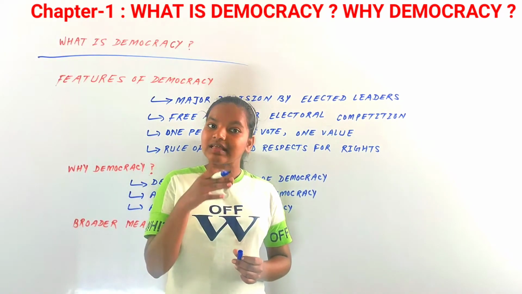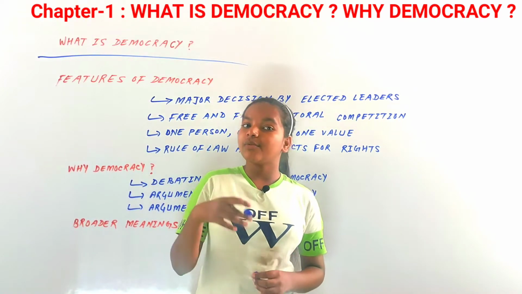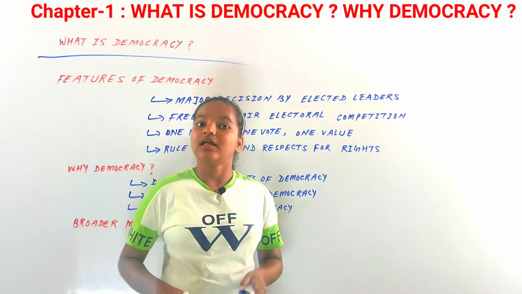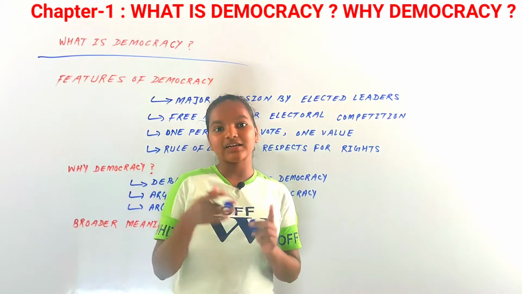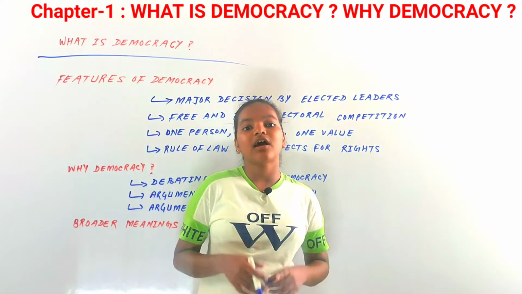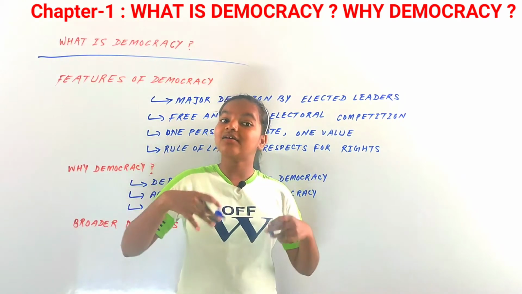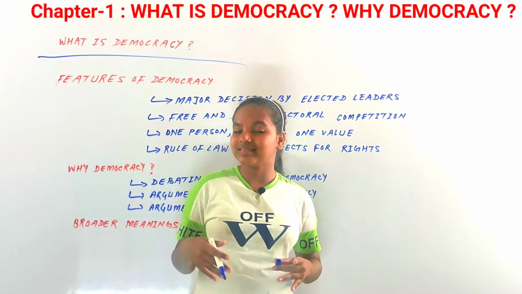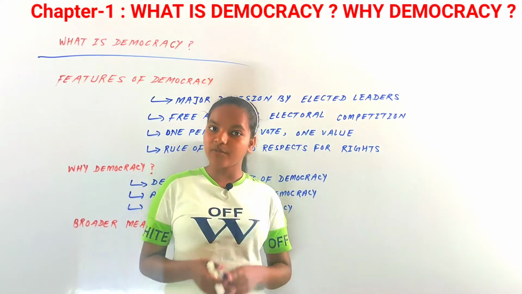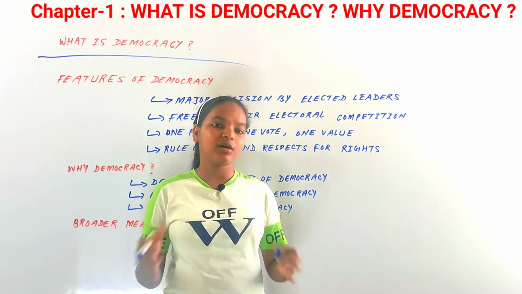Now we have to see the meaning of each word in this definition. That is, democracy is a form of government where leaders are elected by the people. Now there could be governments where elections are held. In chapter 3 we will see that in the contemporary world nowadays, nations are craving to declare themselves as a democratic form of government, and that's why elections are held, but still there is no democracy.